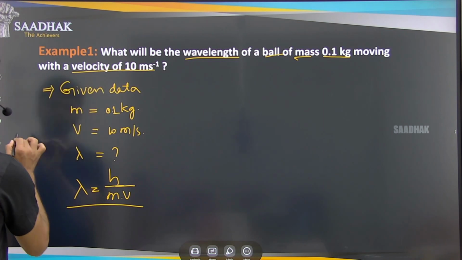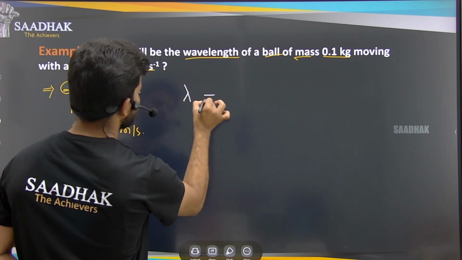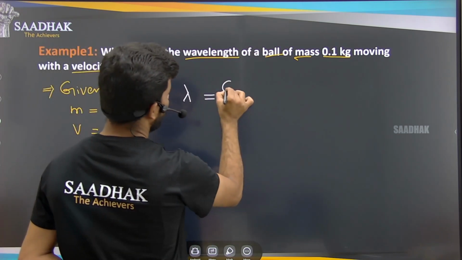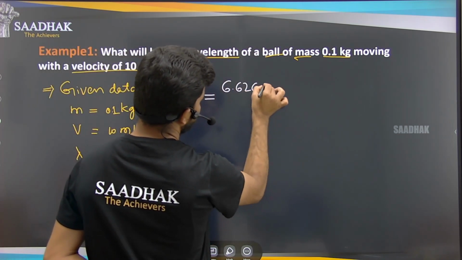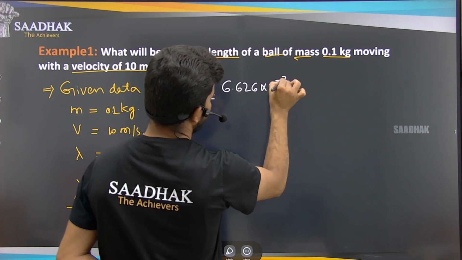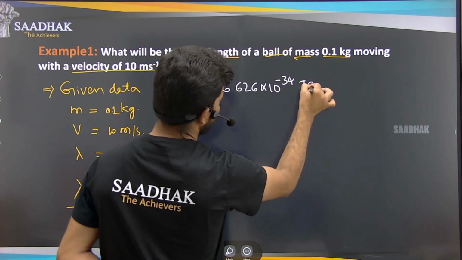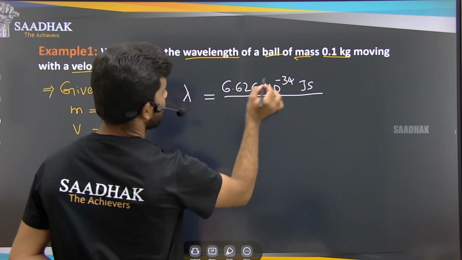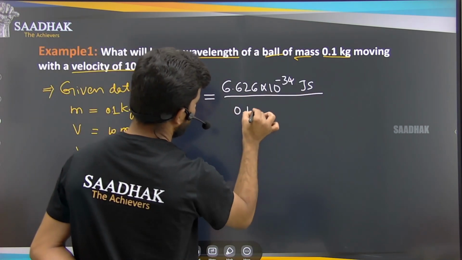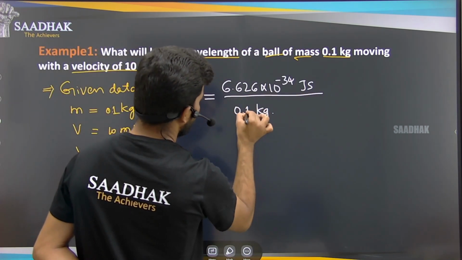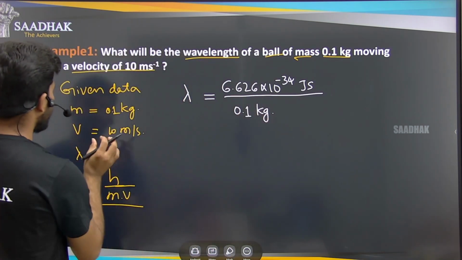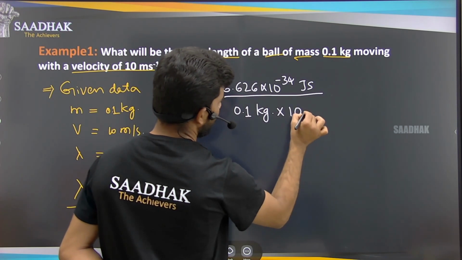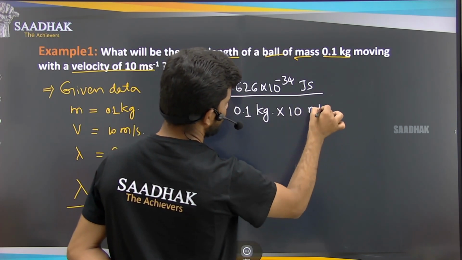So lambda, substitute the values here. What is the value of h? Planck's constant is 6.626 into 10 to the power of minus 34 joule second. Next, mass here is 0.1 kg. It is in SI unit, so no need to change it. Next is velocity, 10 meter per second. It is also in SI unit, so we need not change it.